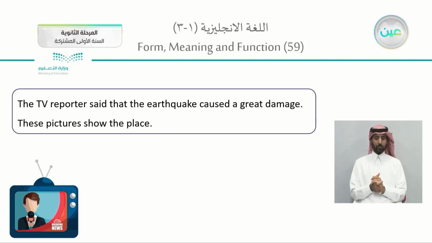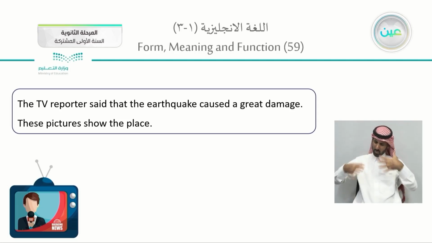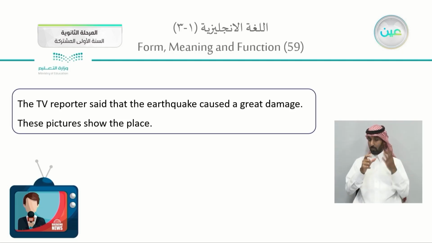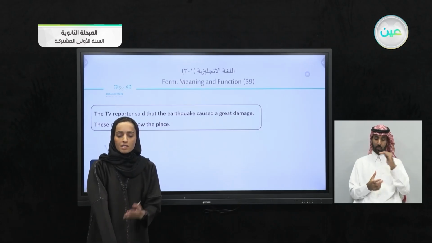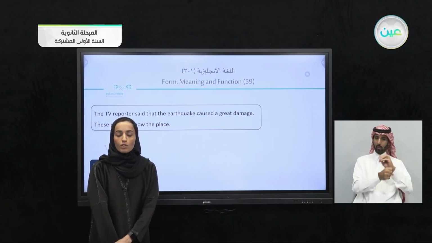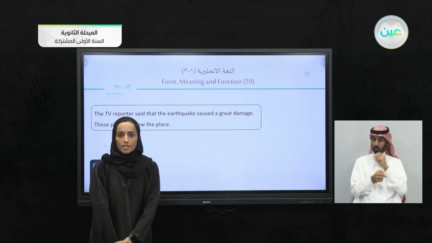Okay, now in your book's page 59. Here we have the TV reporter. He would say, the TV reporter said that the earthquake caused a great damage. These pictures show the place. These two sentences are giving us information. However, we usually need more information, more details.